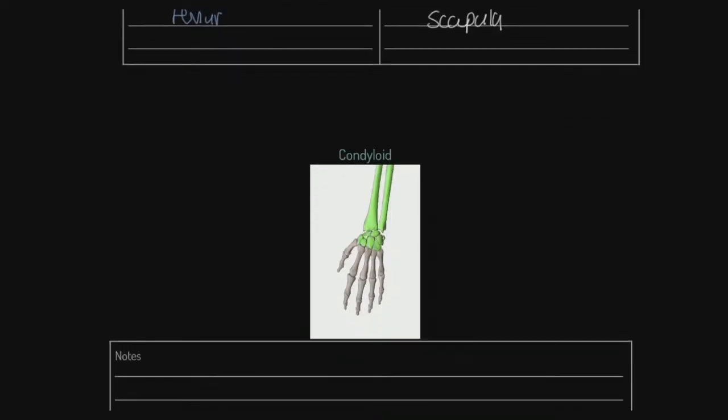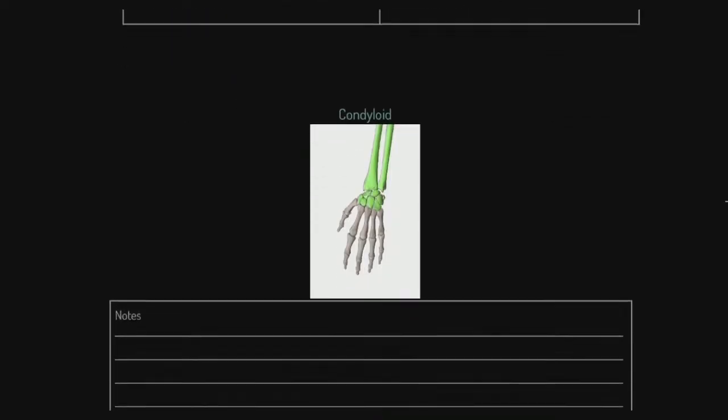Finally, we've got the condyloid joints. Now, I want to be specific here. The condyloid joint refers to the joints between here and here, okay? This is a condyloid joint. By the way, as you can see there, this is the radius, this is the ulna, this is the carpals.